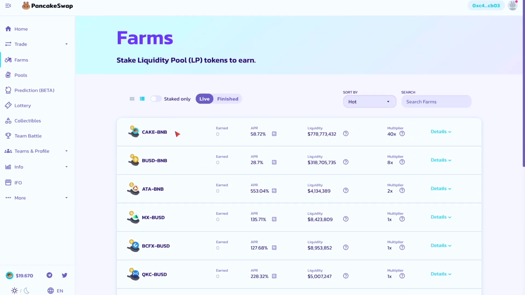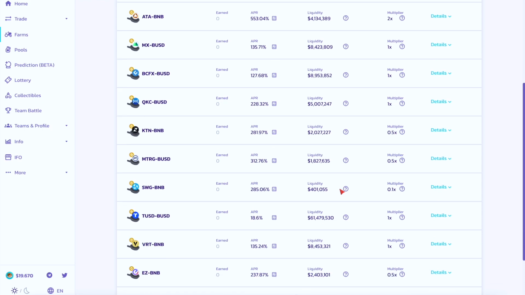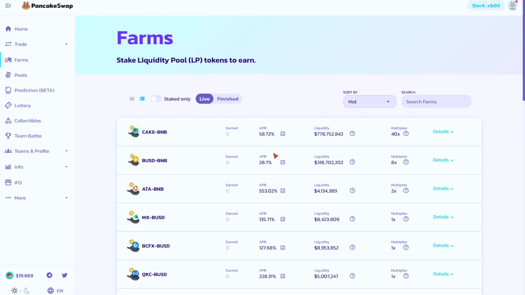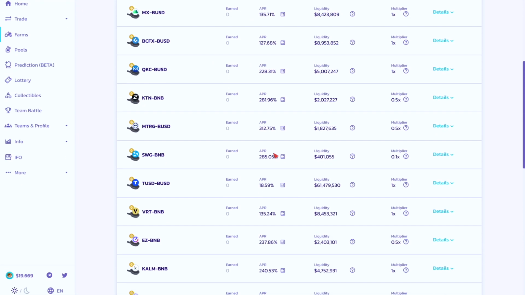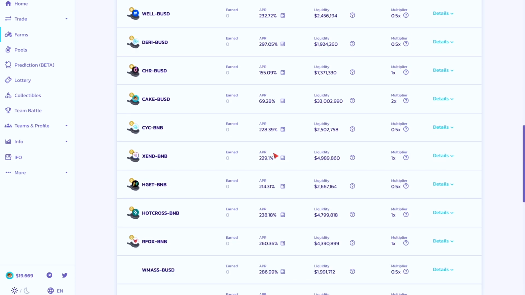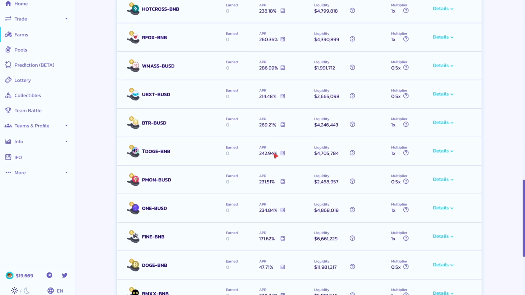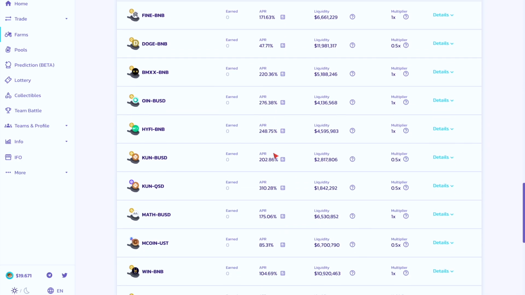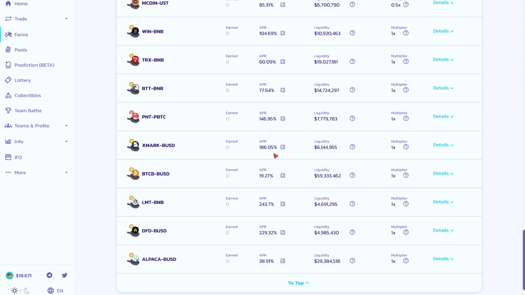So for example, this is Cake versus Binance. Let's have a look and see what we've got on. Let's have a look at, so 58. Let's see if we can find a big one here. Some of these, they will promise you some serious amounts. So it's very similar to, what do you call this?